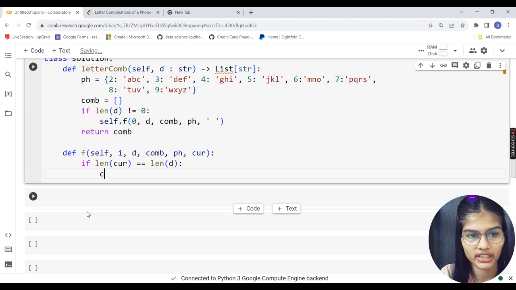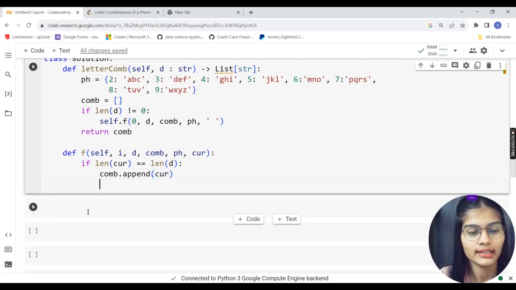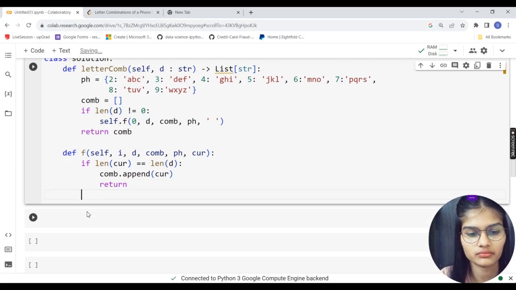So I will just write combinations dot append, and inside the bracket I'll again put the com. Okay, so not com, it will be cur, current, right? It is that simple. And I would simply return empty right now. Simply return. Next, we'll go to one of my for loops inside this function over here.